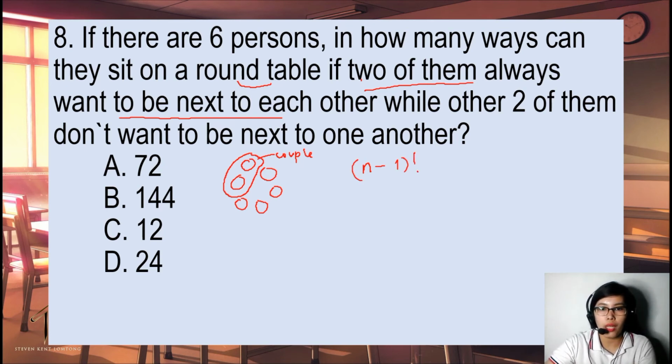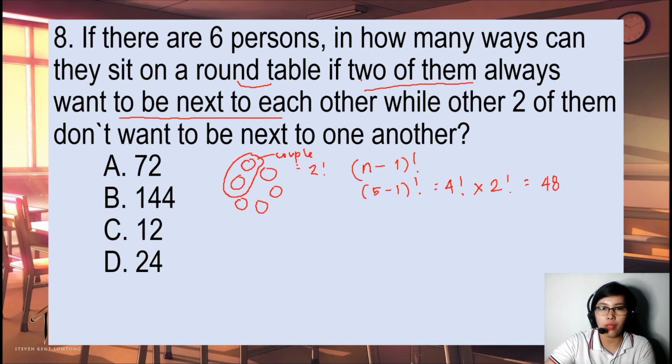So, n would be 5. 5 minus 1 factorial, or 4 factorial. But since this couple can be interchanged, they can swap places, that's another 2 factorial, or times 2. So, times 2, and that is 48.